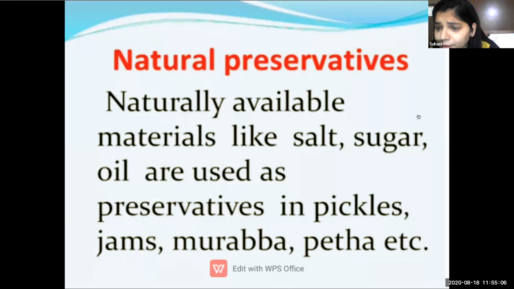With the help of all these things, our mother makes pickles and murabba and it stays for a longer period of time. That means salt, sugar and oil are natural preservatives which help our food to stay for a longer period of time.